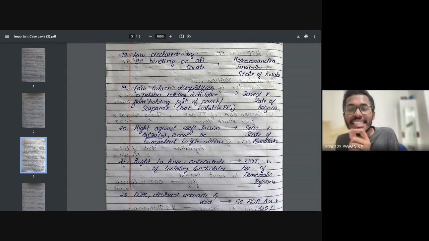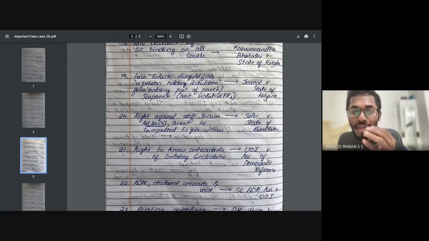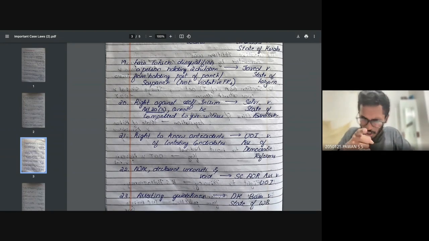Now, right against self-incrimination, Article 20(3): you cannot be compelled to be a witness against yourself. So that means I cannot bring you to the police station and tell you, you have to give witness, you have to give us witness. If I tell you like this, then I'll be inside the jail as a police officer. This was decided in the case of Selvi versus State of Karnataka. You remember the Jai Bhim movie you have watched? Similar kind of grounds are also there in this particular case.